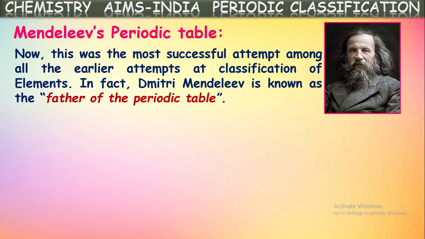But for the first time, Dmitri Mendeleev arranged all the elements known at the time into a tabular column based upon their properties. So that is called the periodic table. The first periodic table was given by Mendeleev. That is why he is called the father of the periodic table.